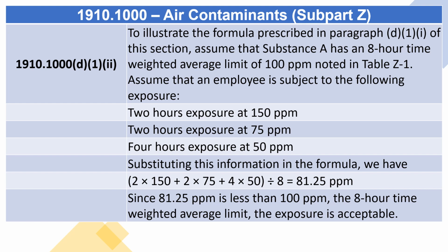1910.1000(d)(1)(ii) To illustrate the formula prescribed in paragraph (d)(1)(i) of this section, assume that substance A has an 8-hour time weighted average limit of 100 ppm noted in Table Z1. Assume that an employee is subject to the following exposure: 2 hours exposure at 150 ppm, 2 hours exposure at 75 ppm, 4 hours exposure at 50 ppm. Substituting this information in the formula, we have (2 times 150 plus 2 times 75 plus 4 times 50) divided by 8 is equal to 81.25 ppm. Since 81.25 ppm is less than 100 ppm, the 8-hour time weighted average limit, the exposure is acceptable.